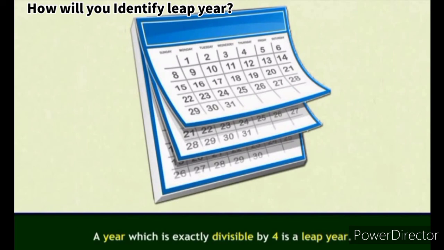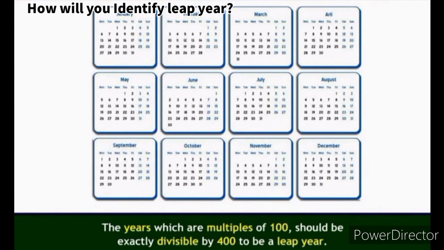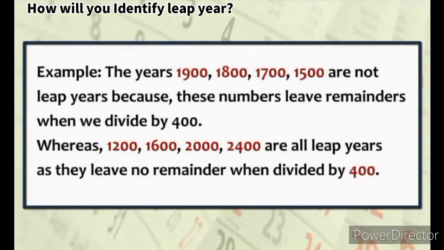A year which is exactly divisible by 4 is a leap year, but the years which are multiples of 100 should be exactly divisible by 400 to be a leap year. Example, the years 1900, 1800, 1700, 1500 are not leap years because these numbers leave remainders when we divide by 400, whereas 1200, 1600, 2000, 2400 are all leap years, as they leave no remainder when divided by 400.